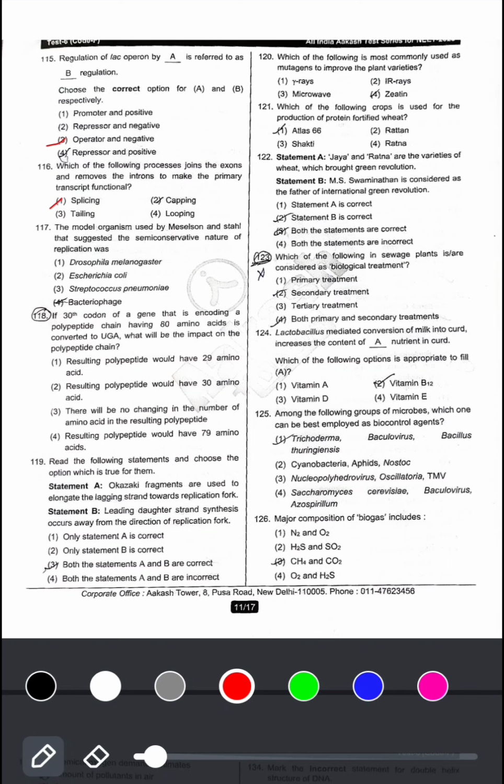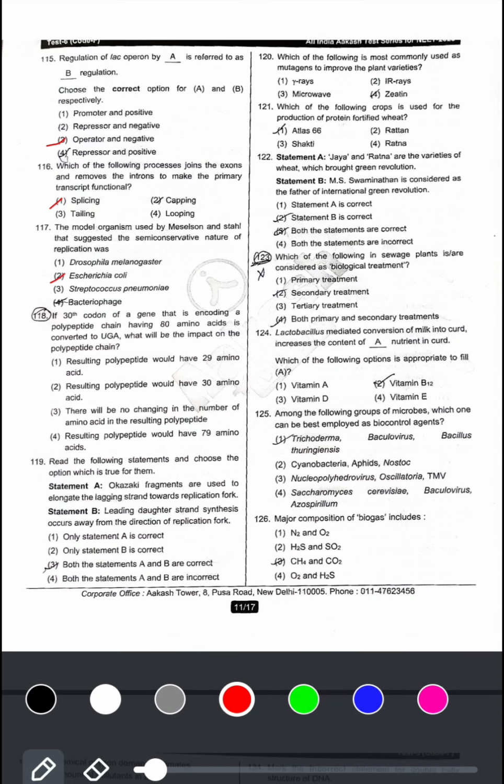The model organism used by Meselson and Stahl that suggested the semi-conservative nature of replication was Escherichia coli, option 2 is correct.